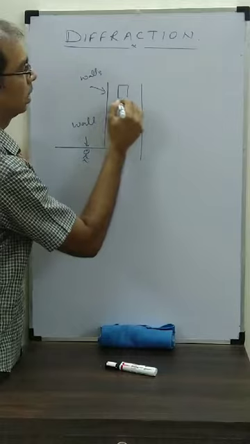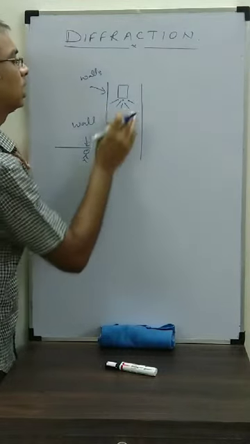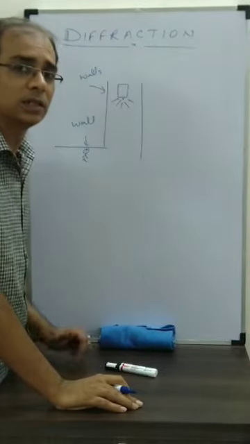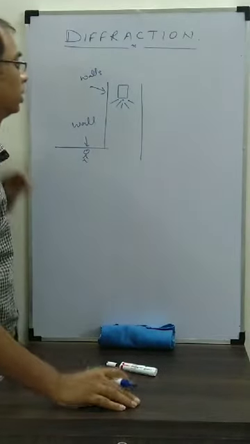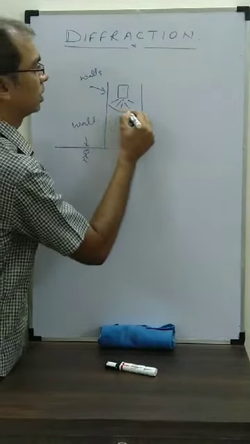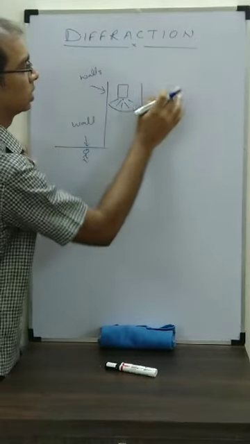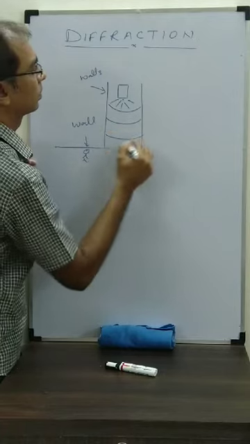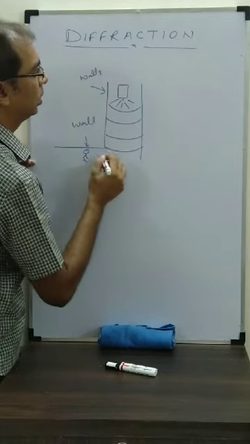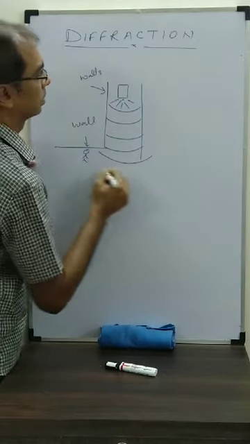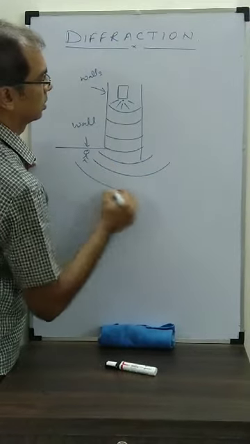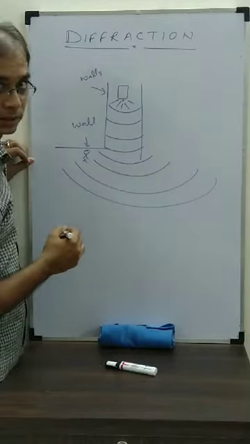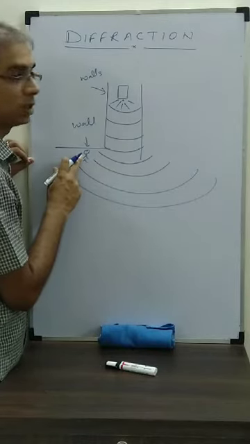If I follow the Huygens wave theory and take this as a wavefront, it does not go in this direction because these are obstructions. So it comes like this. Is it reaching you? Yes, it's reaching.